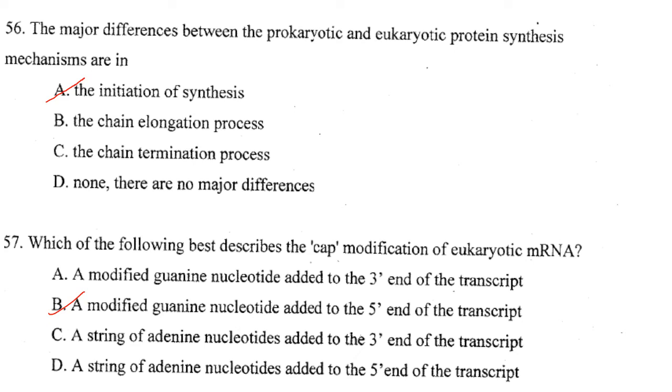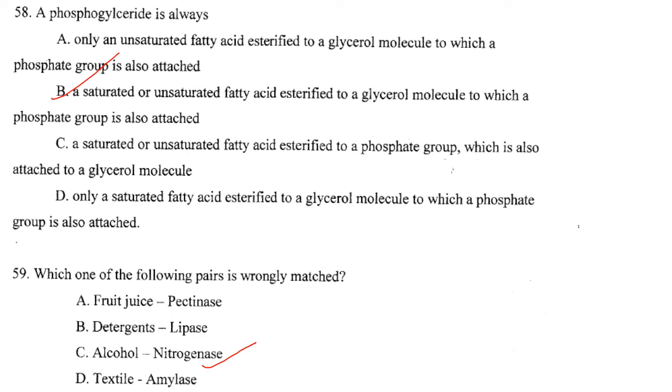Then which of the following best describes cap modification of eukaryotic mRNA? A modified guanine nucleotide added to the 5' end of the transcript. Answer is option B. Then a phosphoglyceride is always a saturated or unsaturated fatty acid esterified to a glycerol molecule to which a phosphate group is also attached. So the answer here is option B.